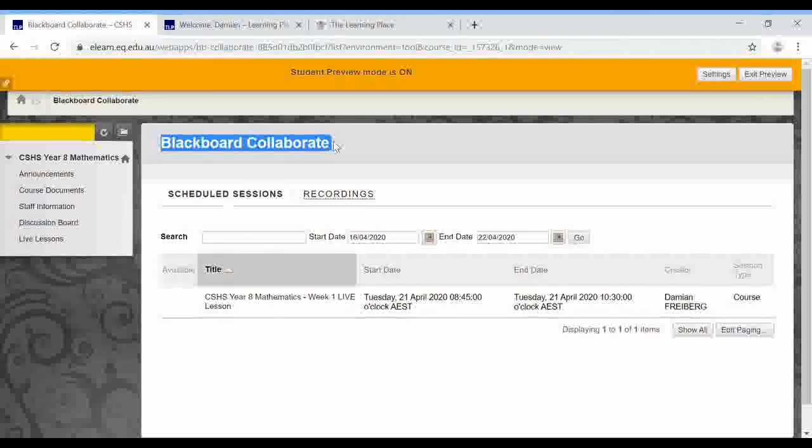Remember, back in the course documents, I give you some step-by-step instructions how to do that. I'm going to assume by now you've got that program already installed. So when you click that little purple dot, you'll get, I think it says meeting.collab. That's the place where you can access the live lesson. You click on that and follow the process through.